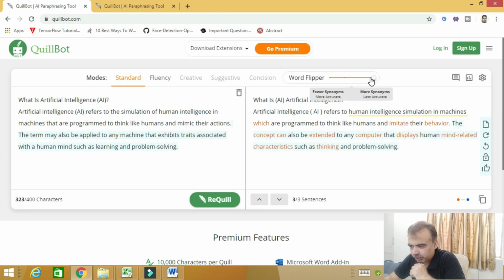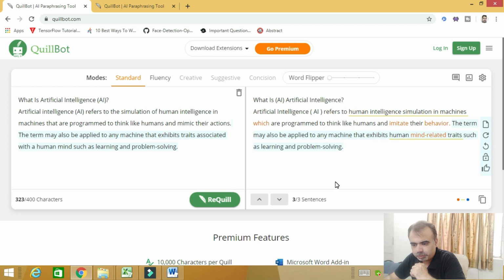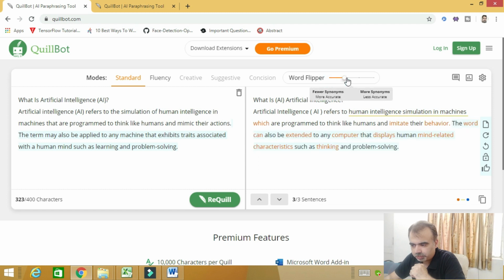By making it less accurate, you have to carefully read the paraphrased text thus obtained, and if you make it more accurate, then the accuracy is more, but the flipping is less. So this is how it works. If you maintain a 50-50 balance, you can have a very good result in terms of unplagiarized text.